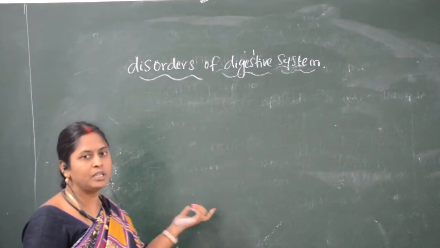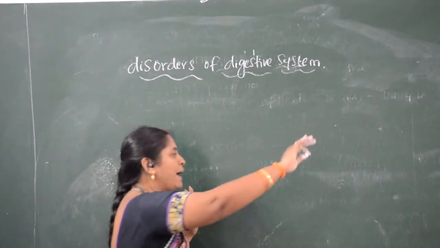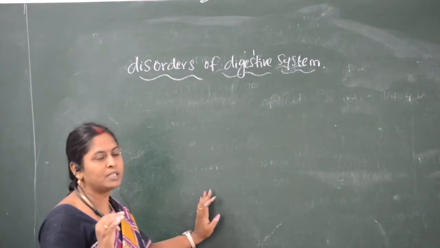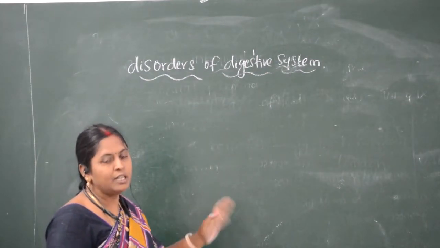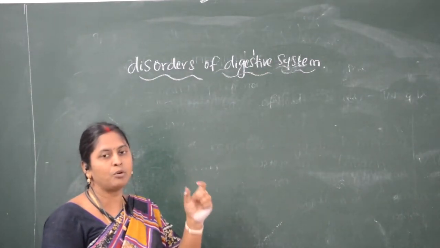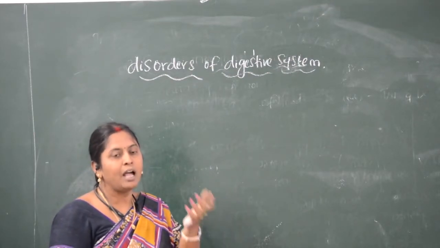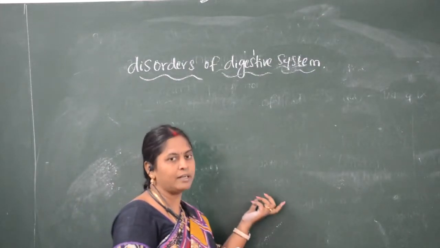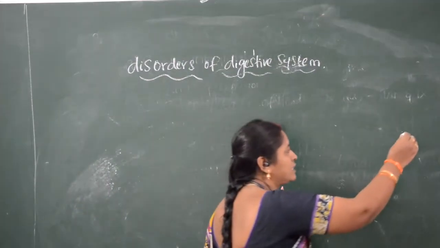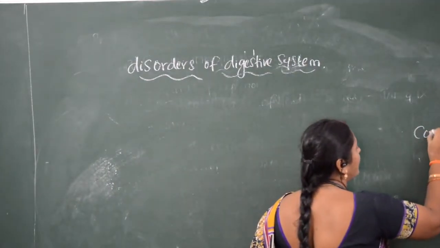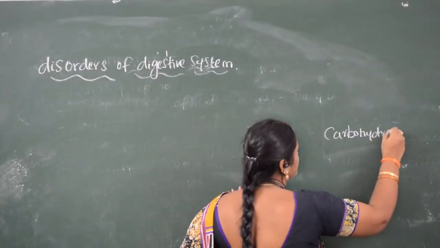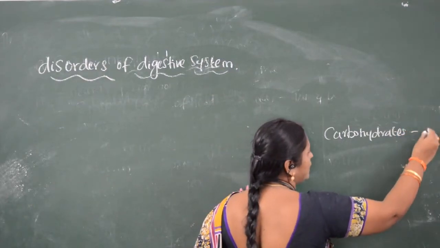Before going there, what are macronutrients? Carbohydrates, proteins and fats are the macronutrients. We will see how much energy is liberated after the food is digested. Carbohydrates are digested, and what is the end product, children?